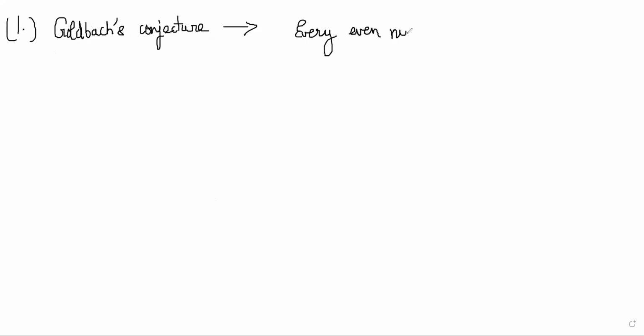So first one is Goldbach's conjecture. Does anybody know what this is? Have you heard of this? Yeah, something greater than 4 is a sum of two primes or something. Every even number greater than 4 is a sum of two primes.